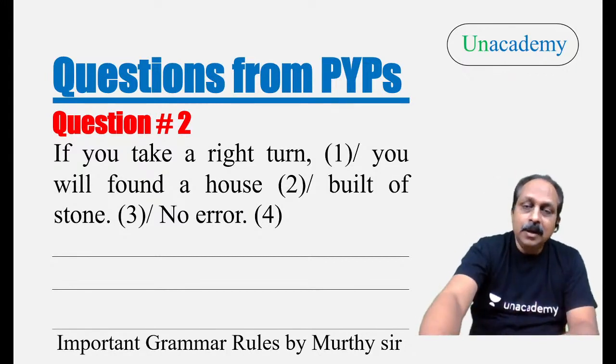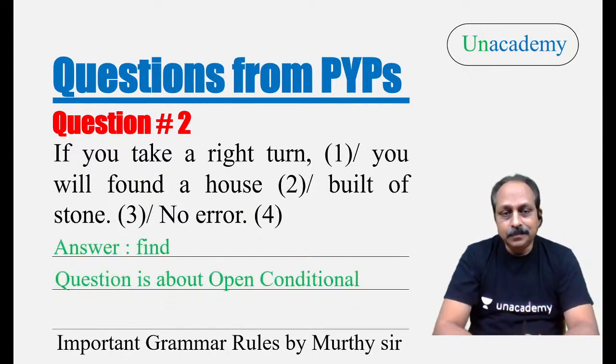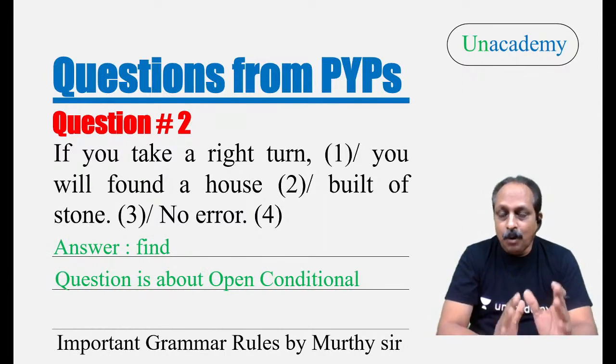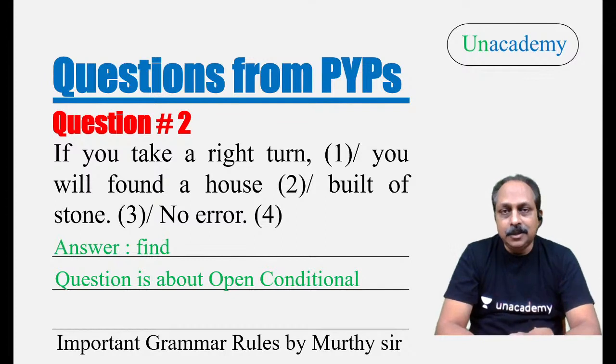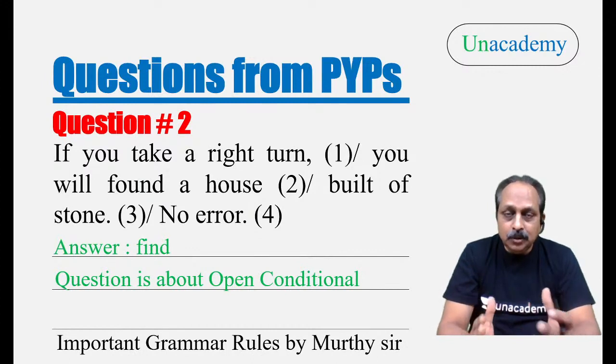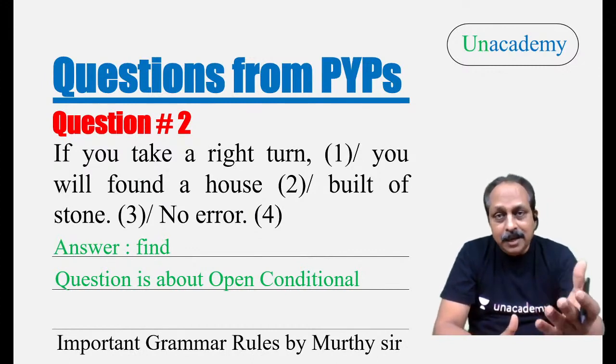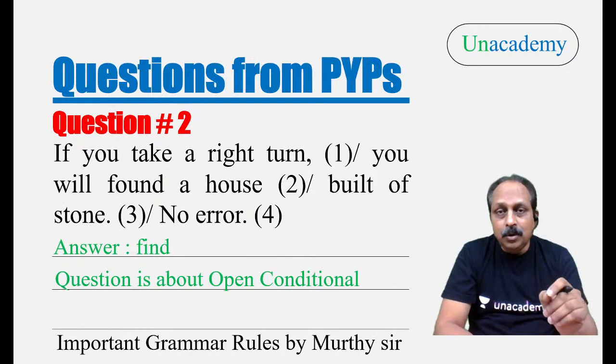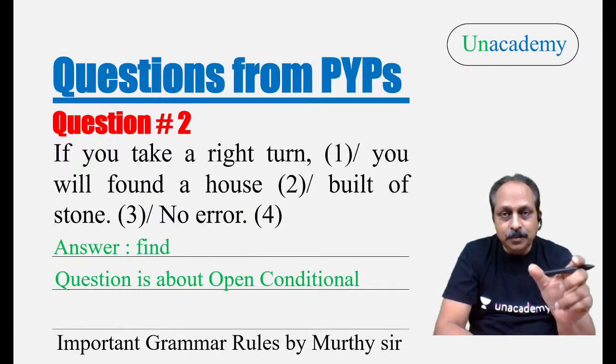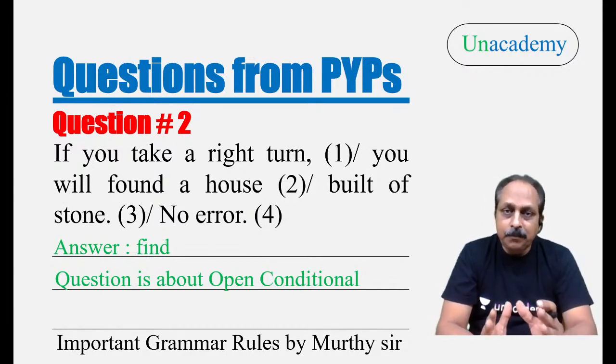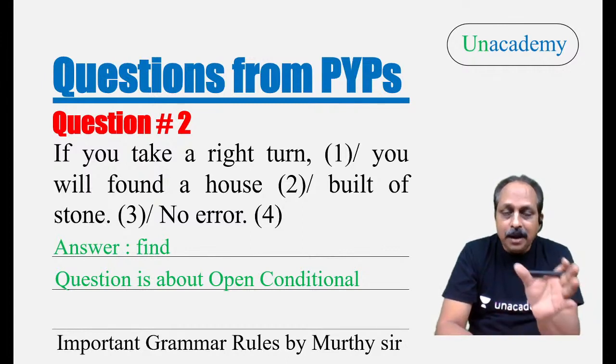Very good. Vamsi has got it right. It is open conditional. The answer is found is not correct; find, and it is about open conditional. Now, what is an open conditional? What is the pattern? We use an open conditional to talk about something that is likely to happen. So it is known as probable. Something is probable, but the chances are 50%. And what is the pattern?